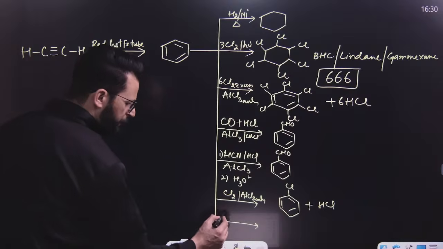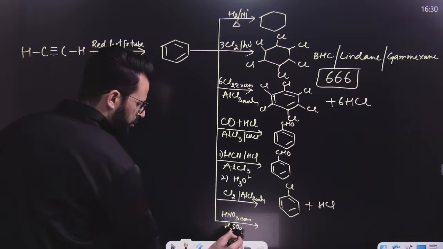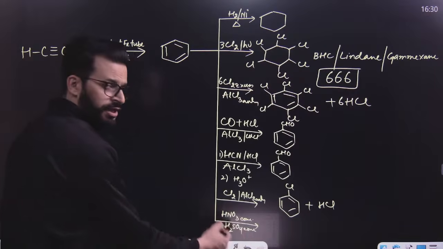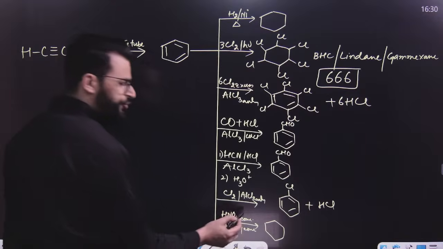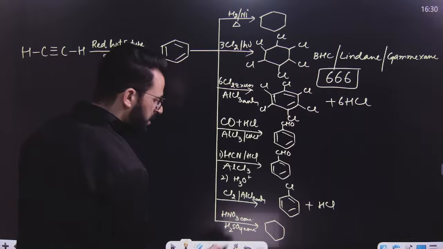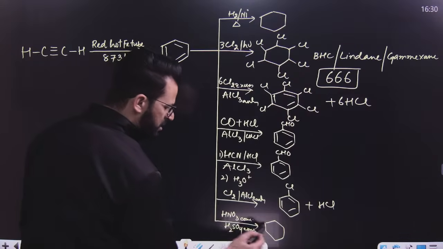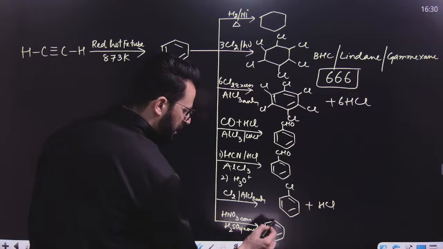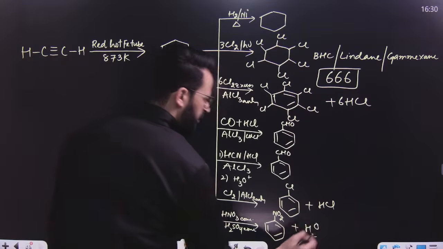After that, if you take HNO3 and sulfuric acid, this is known as nitration, and this mixture is known as nitrating mixture. In this mixture, HNO3 acts as a base and H2SO4 acts as an acid. That means the actual acid of this reaction is H2SO4 and the electrophile is the nitronium ion, which will be introduced in the ring. So nitration is this and water will be the side product.